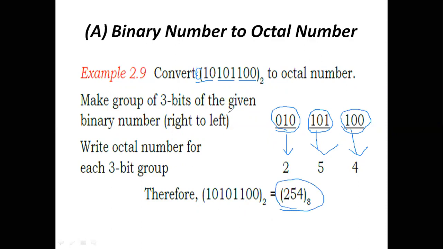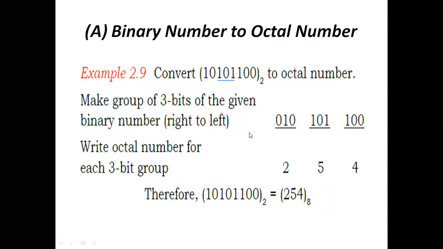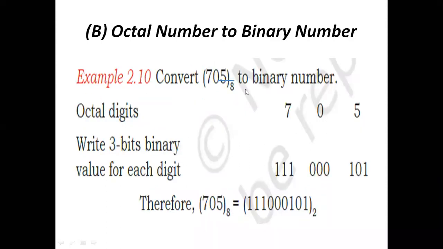And here we are dividing the bits into how many partitions? 3 bits we are dividing. Here we are dividing it into 3 bits. These 3 bits are indicating 4, these 3 bits are indicating 5, and these 3 bits are indicating 2. In this manner we are converting the value into an octal number, binary to octal. And next, octal to binary: how many bits do we need to consider here?